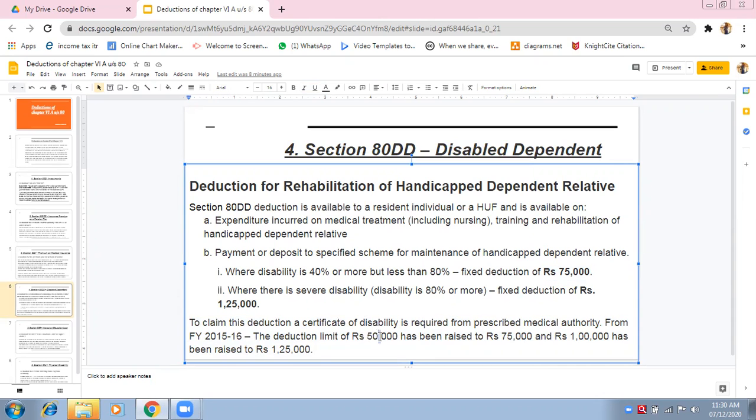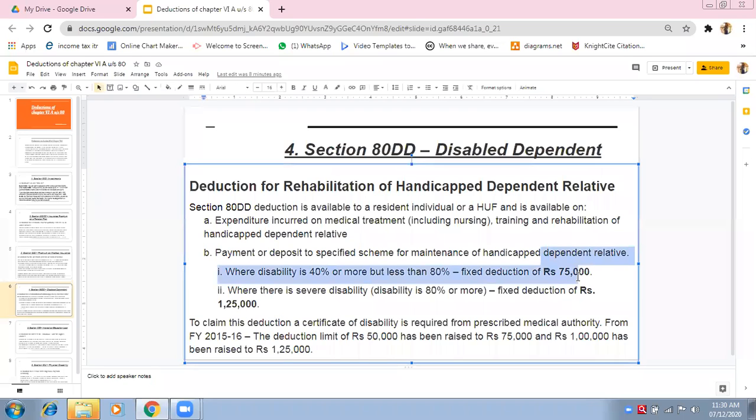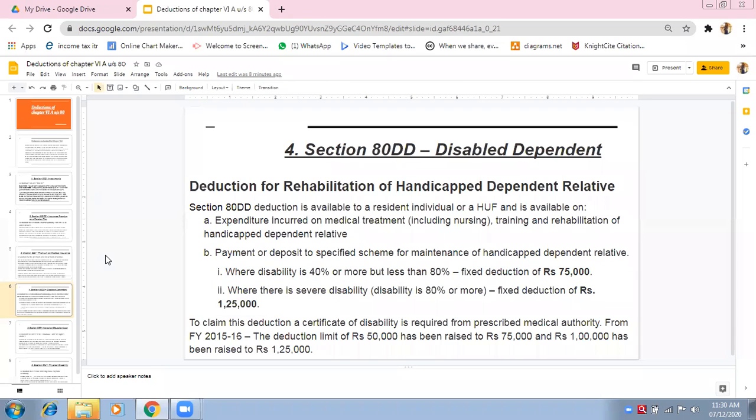The old figures were 50,000 and 1 lakh. This is just for your general knowledge. I'm not going to ask this in your MCQs. What is important is normal disability 75,000, severe disability 1,25,000. Is it clear? Should I move to the next slide?